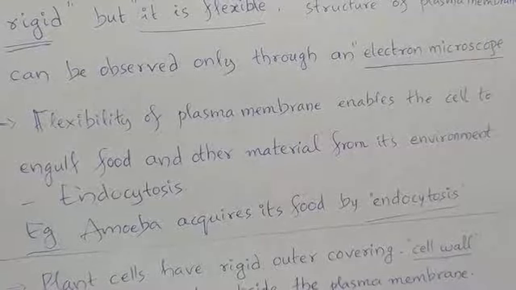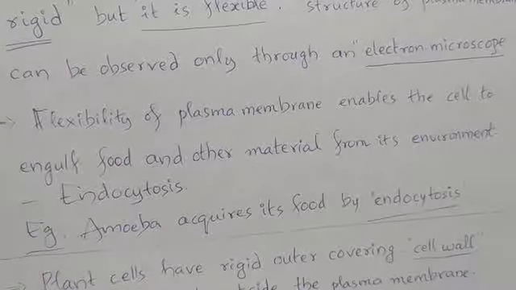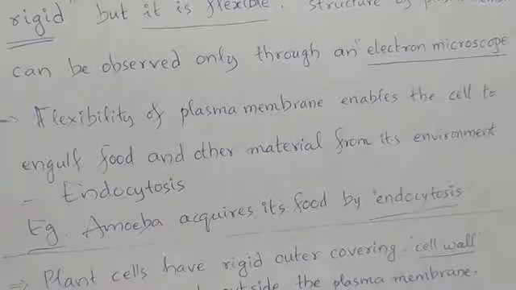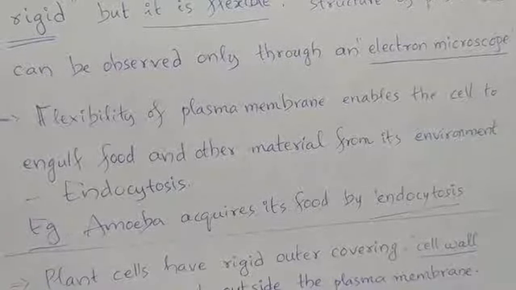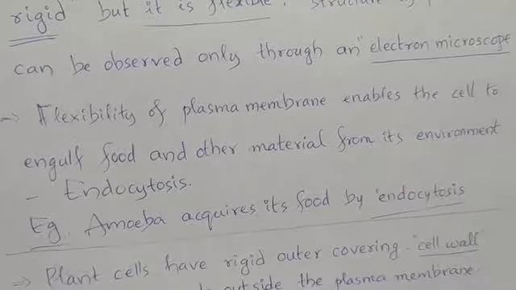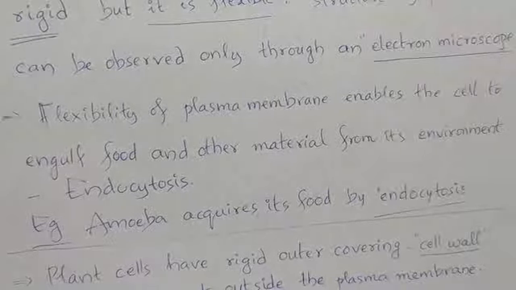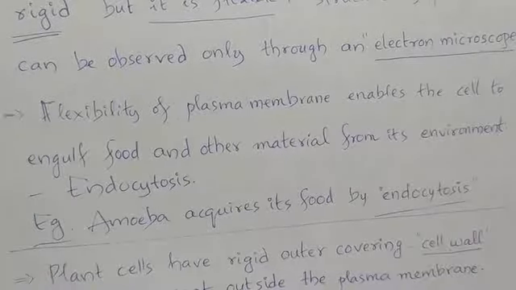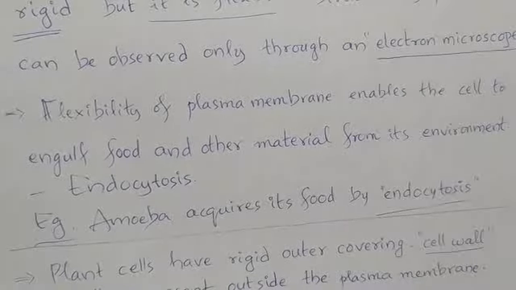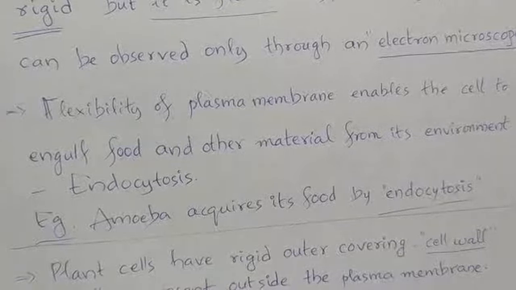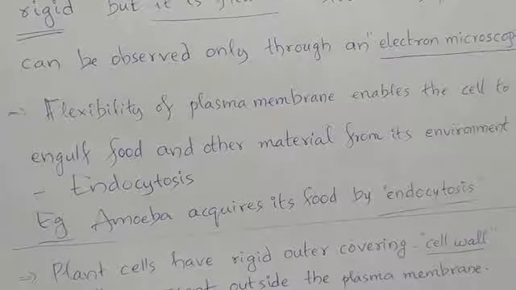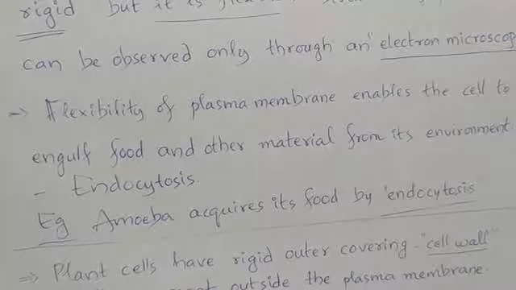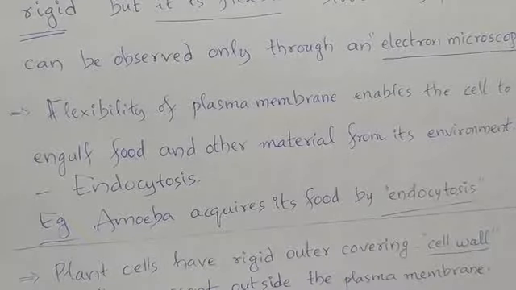endocytosis. If the cell is taking solid material, it is called phagocytosis, that is cell eating. If the cell is taking liquid material, it is called pinocytosis, that is cell drinking. Remember, endocytosis is engulfing the food material from the environment. The food can be solid or liquid.